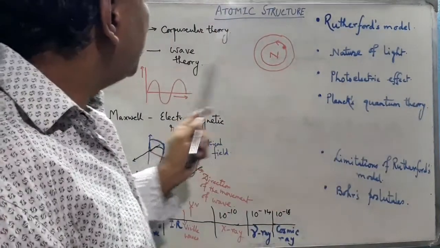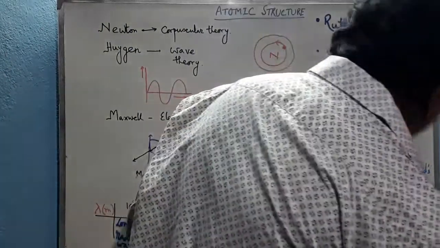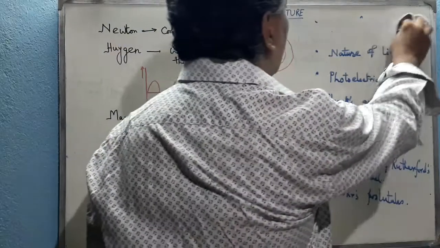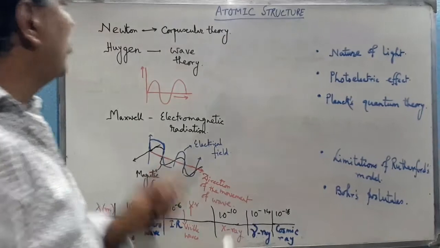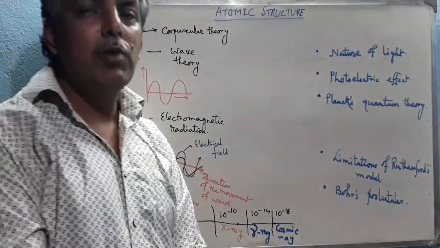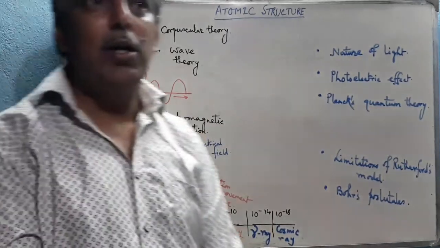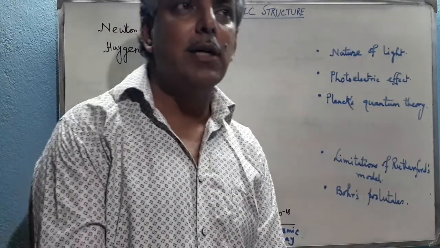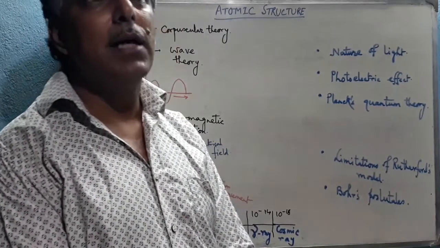Now we have to discuss this point, the nature of light. According to Newton, who proposed the corpuscular theory, that means the particle nature of light, he assumed that light is nothing but a particle.